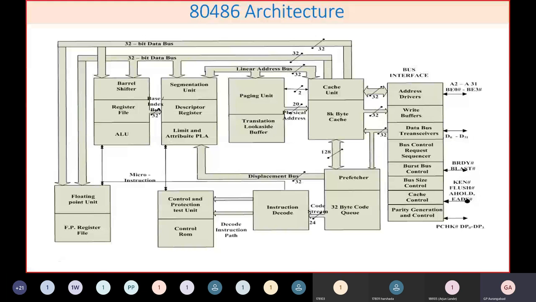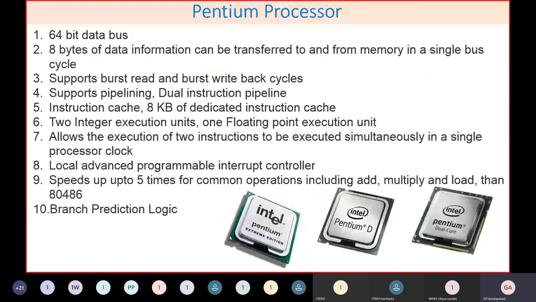So this is a somewhat complex architecture, but remember 80486 was a very good, very powerful processor, and in fact it was very popularly used till 2000. Then somewhere around 2000, after this 80486, this scheme of naming stopped.